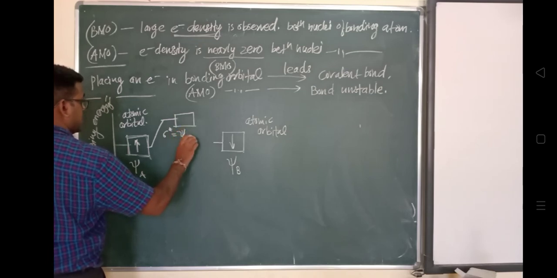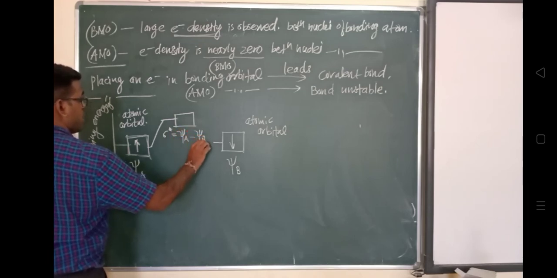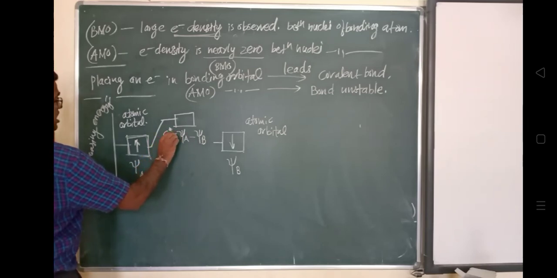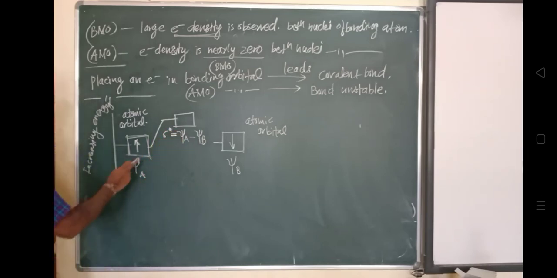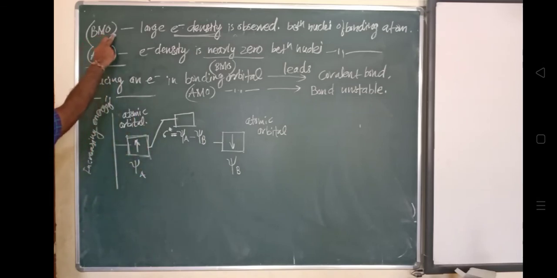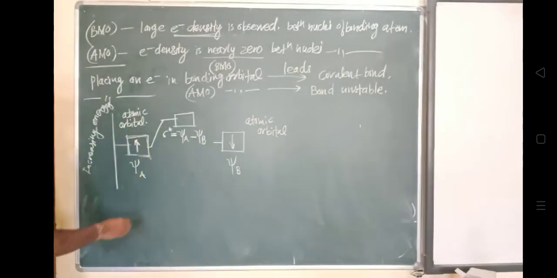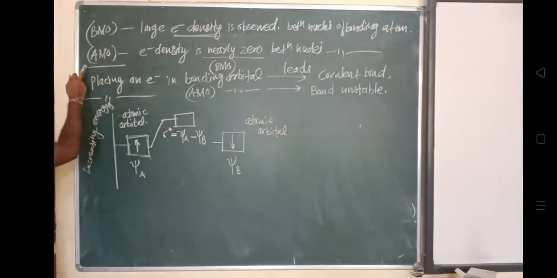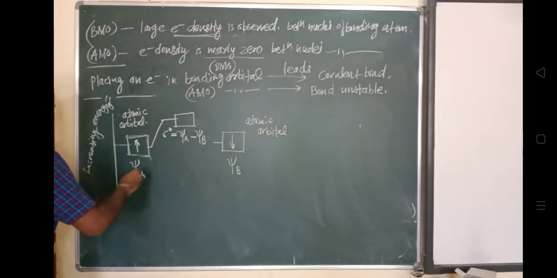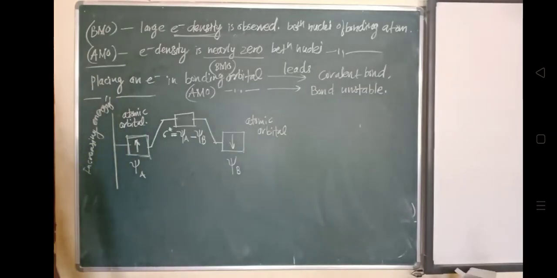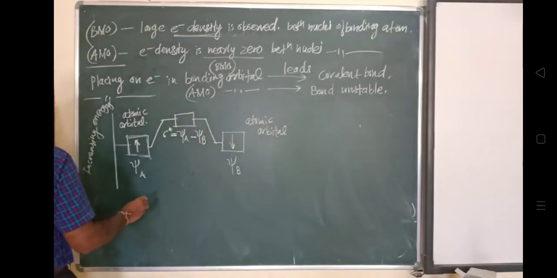These have opposite spin, and due to their addition, a larger electron density is observed like this. So this diagram explains how bonding molecular orbitals and anti-bonding molecular orbitals are forming.